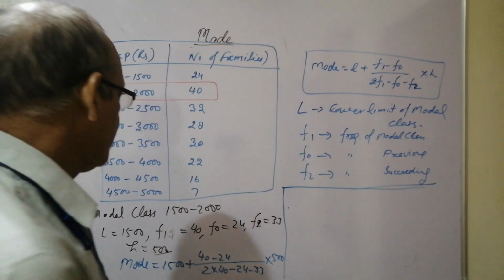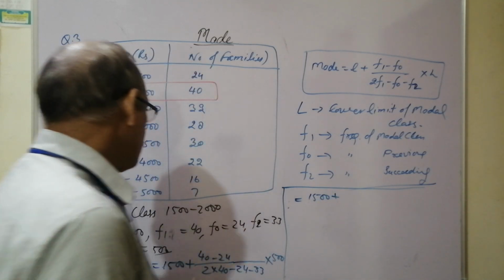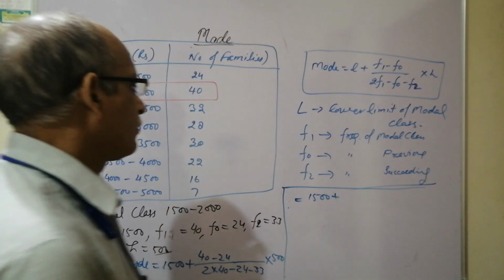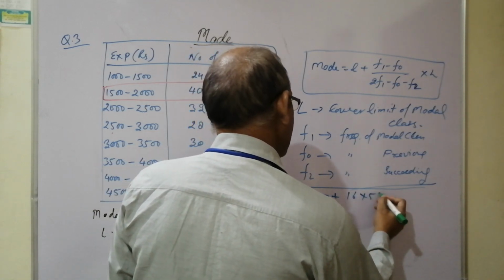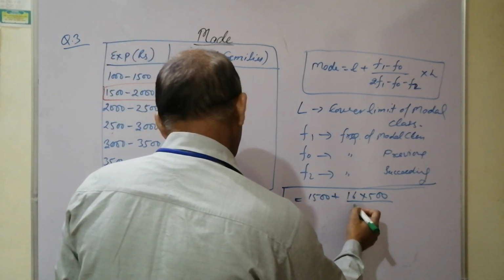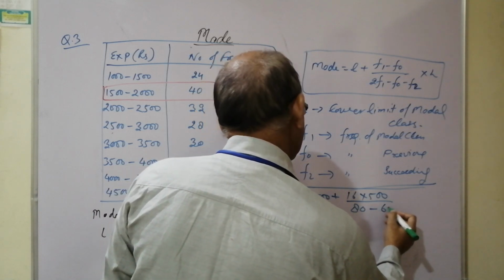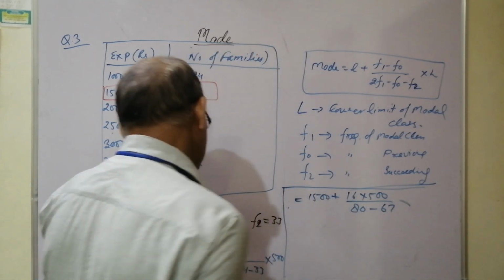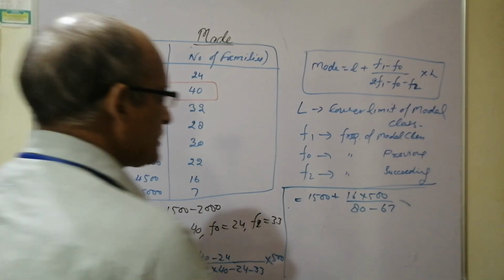So we have 1500 plus 40 minus 24, that is 16, into 500, upon 80 minus 57. 80 minus 2 into 40, that is 80, and 24 plus 33, 57.